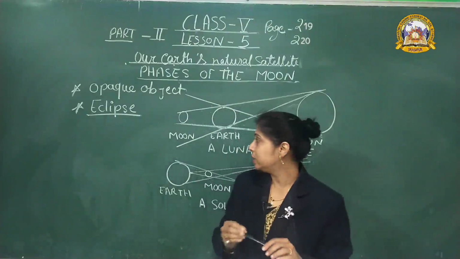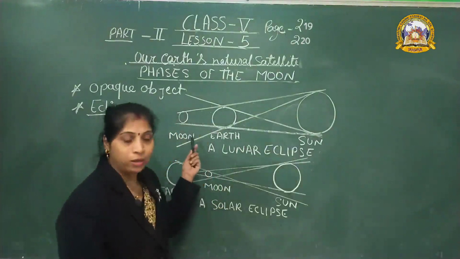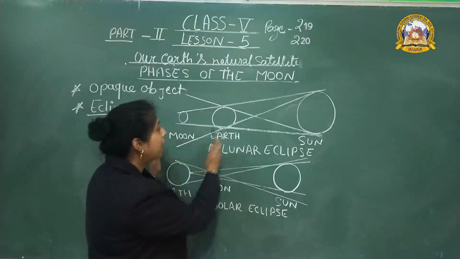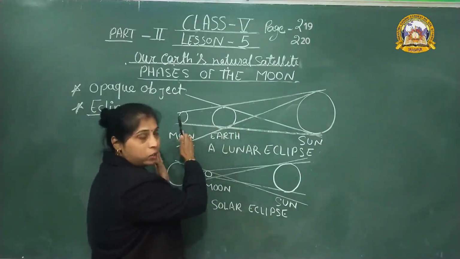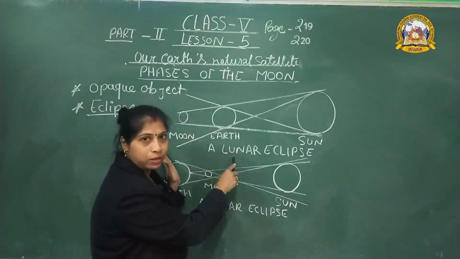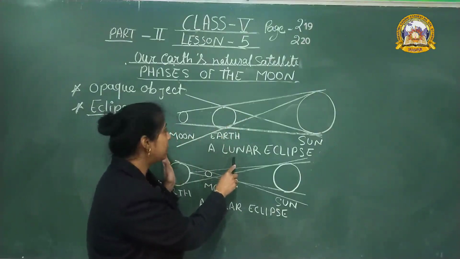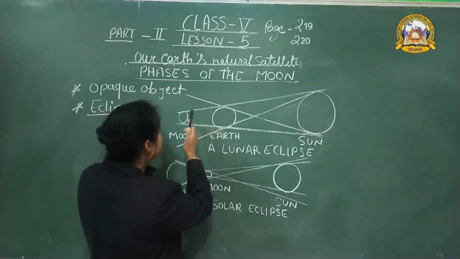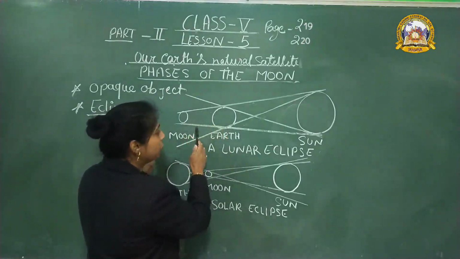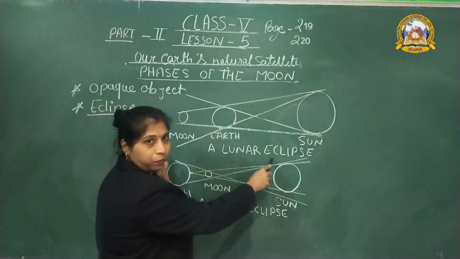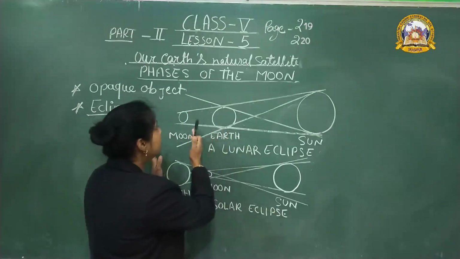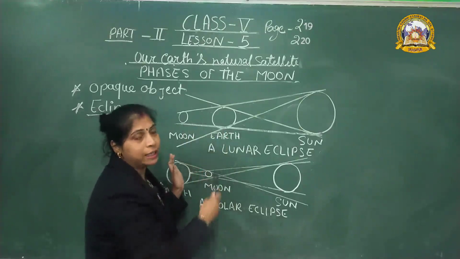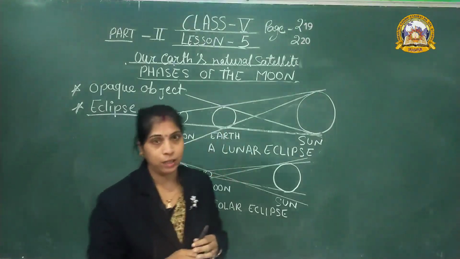First we are going to start with the lunar eclipse. When the moon is completely hidden by the shadow of the earth, it is known as a lunar eclipse. I am repeating this again. When the moon is totally in the dark shadow of the earth, that is a total lunar eclipse.